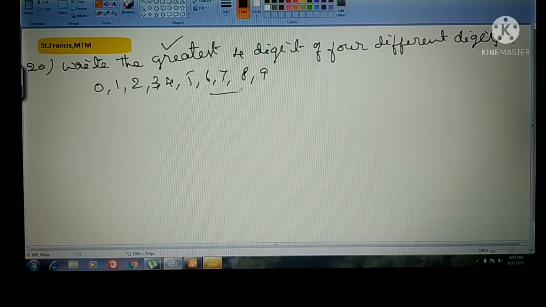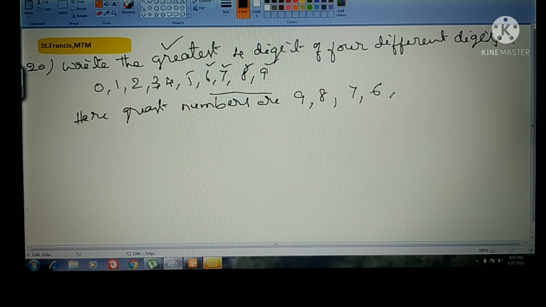So we have to take the greatest digits only, right? Among these, the smaller ones are these. But we have to frame the greatest number here. So we have to take the greatest numbers. So here the greatest numbers are 9, 8, 7, 6. With these numbers, what is the greatest number which we can form here? Nothing but with these numbers only, right? These numbers are in descending order only. So we can frame it easily.